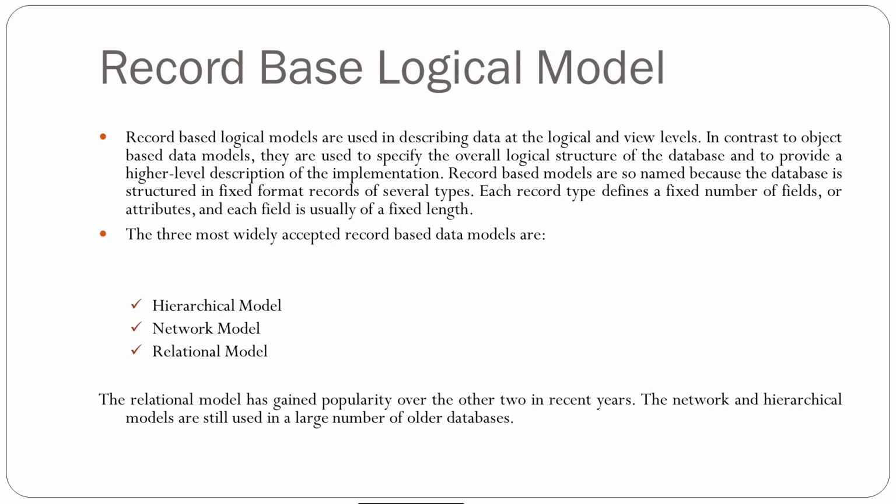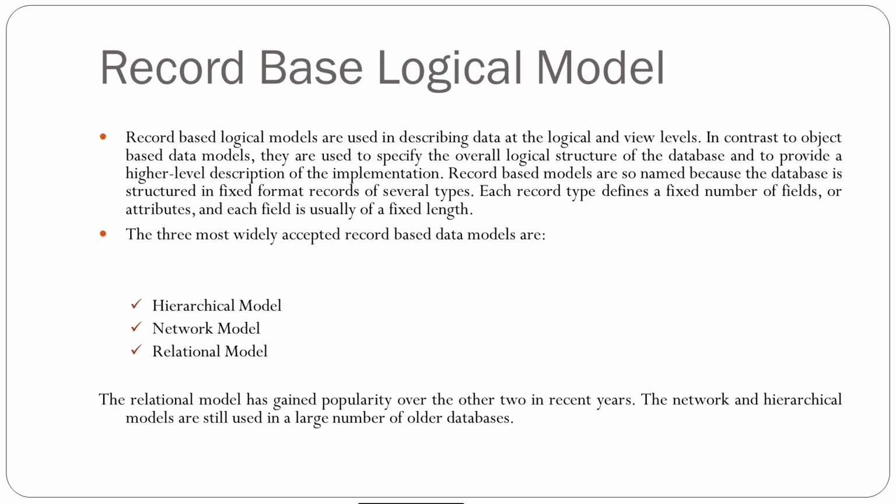The second one is the record based logical model. Record based logical models are used to describe data at the logical and view level, in contrast to the object based model. The object based logical model also works with the conceptual and view level of data abstraction.